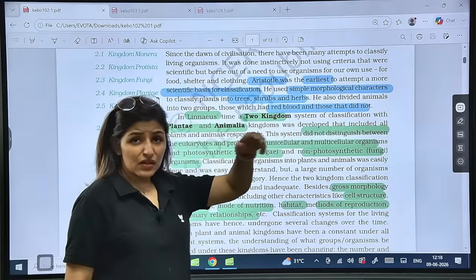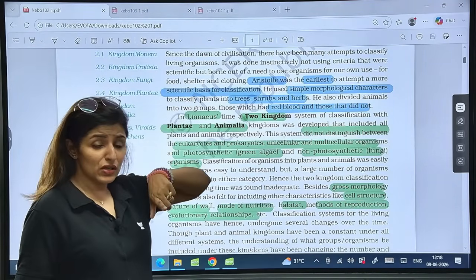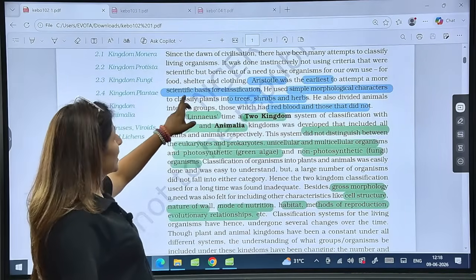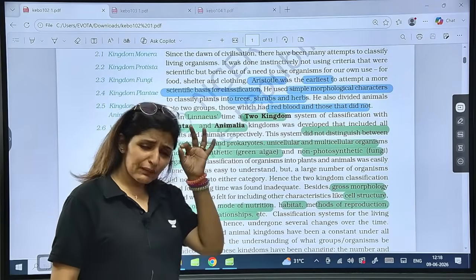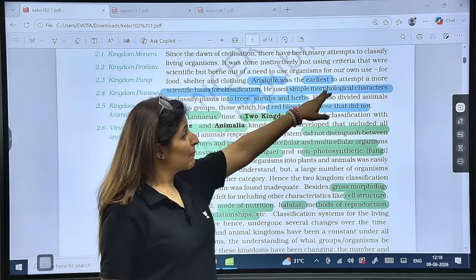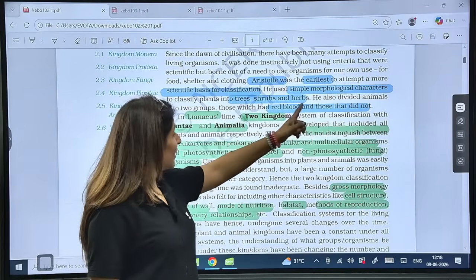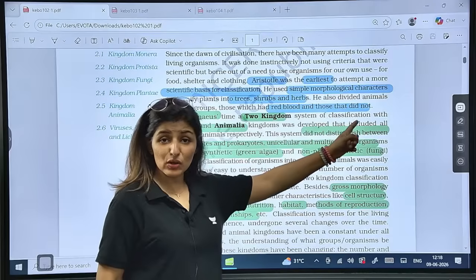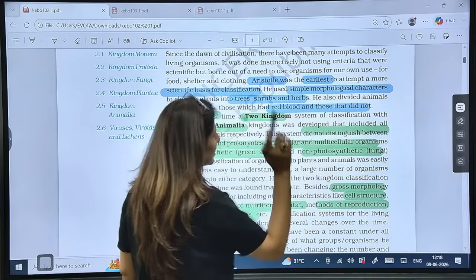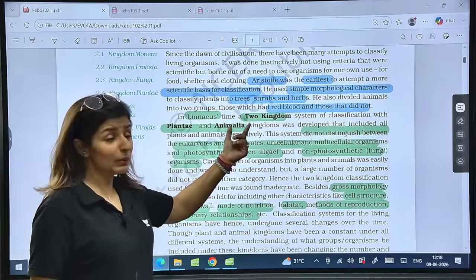So here, we have just read in the chapter of living world that earlier classification was based on usefulness of the organism. Then Aristotle gave the earliest scientific basis for classification. The first and foremost scientific classification was given by Aristotle. He used simple morphological characters and divided plants into trees, shrubs and herbs. He divided animals on the basis of whether they have RBCs or not. What was the basis of his classification? Simple morphological characters, right? Then came Linnaeus and he gave two kingdom classification, Plantae and Animalia.